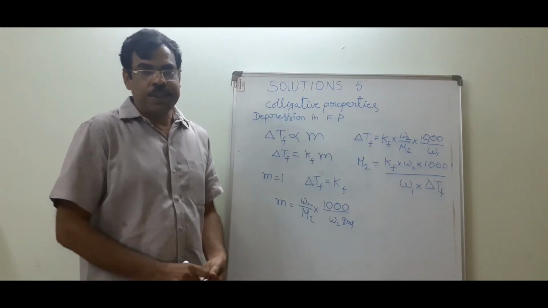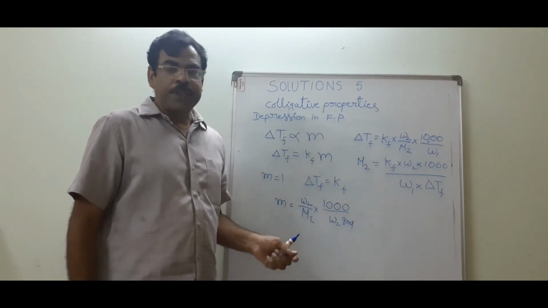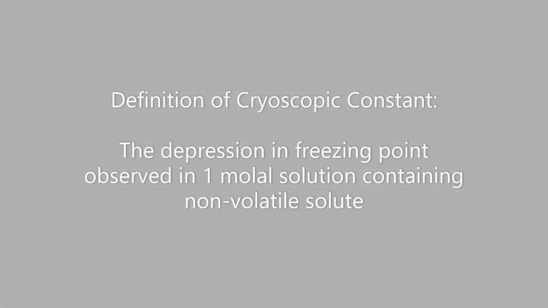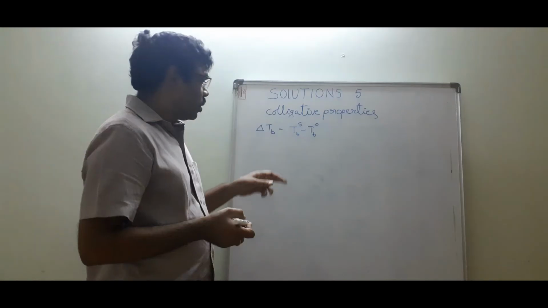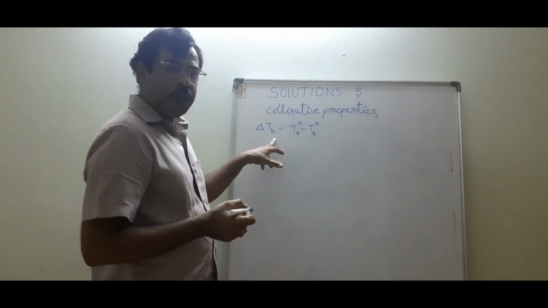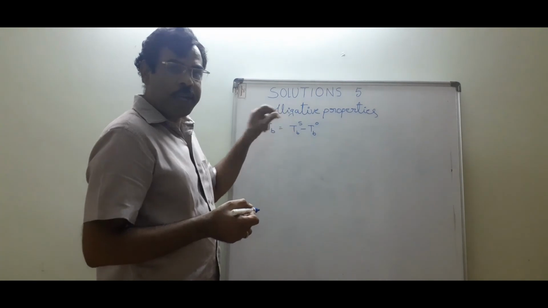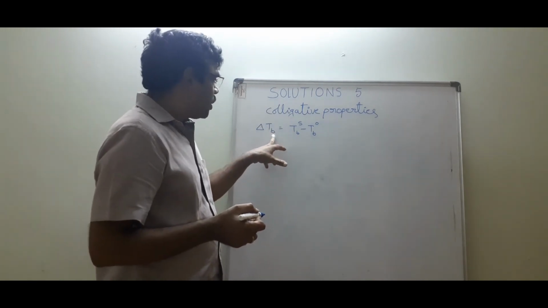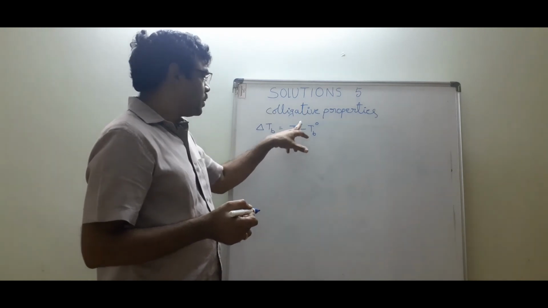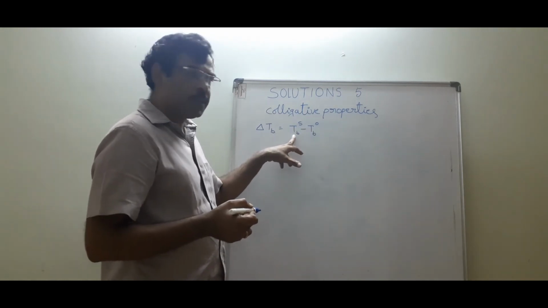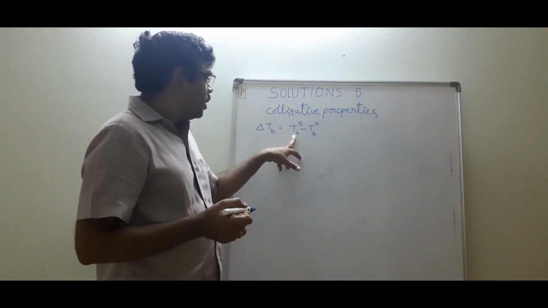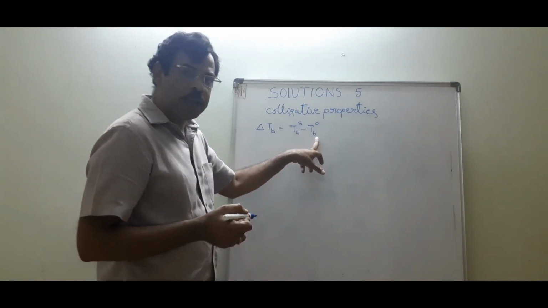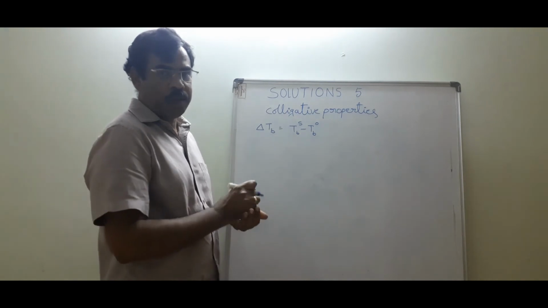Okay, this is depression in freezing point. Now, elevation in boiling point. Once again I repeat, elevation in boiling point, delta Tb, is equal to Tbs minus Tb0, that is, the boiling point of solution minus the boiling point of pure solvent.